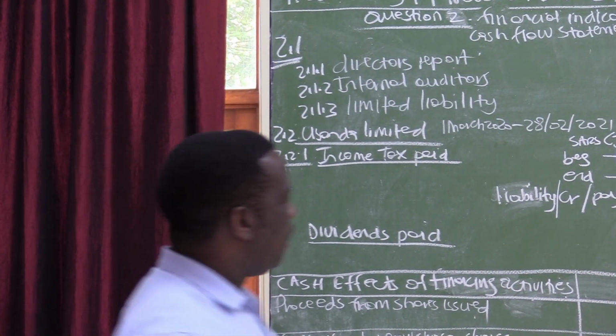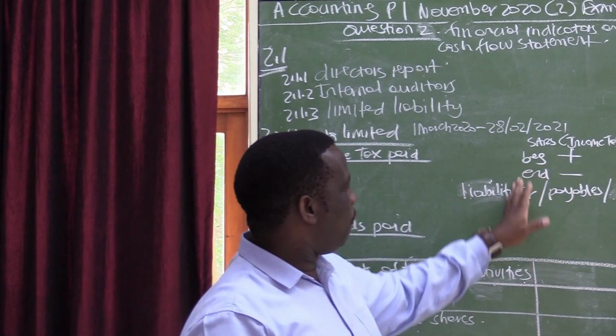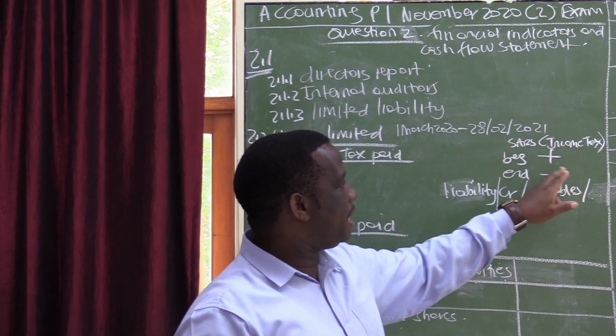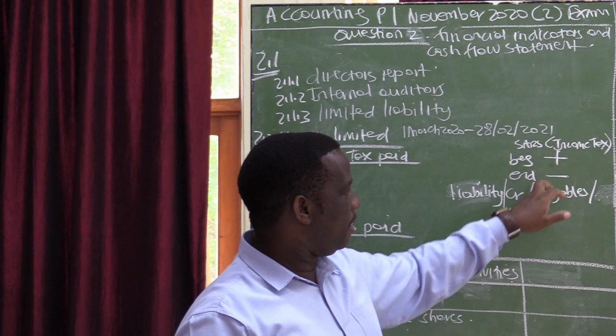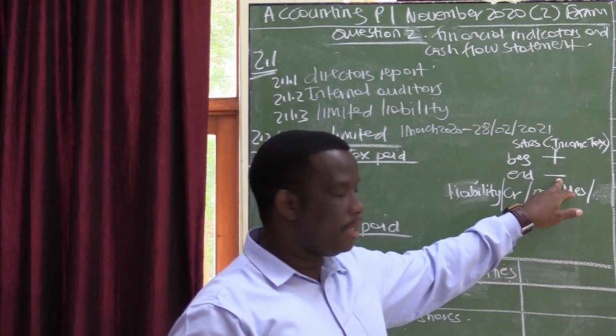What I normally emphasize to you students is that you should just have one formula in mind: that your SARS income tax at the beginning should be a plus, and your SARS income tax at the end should be a minus.